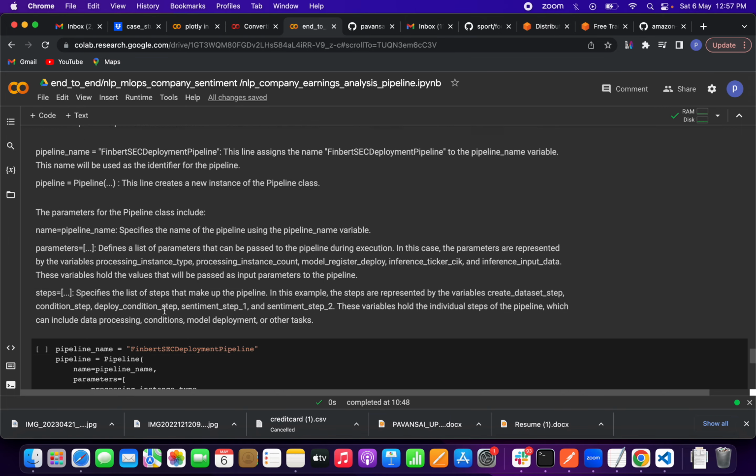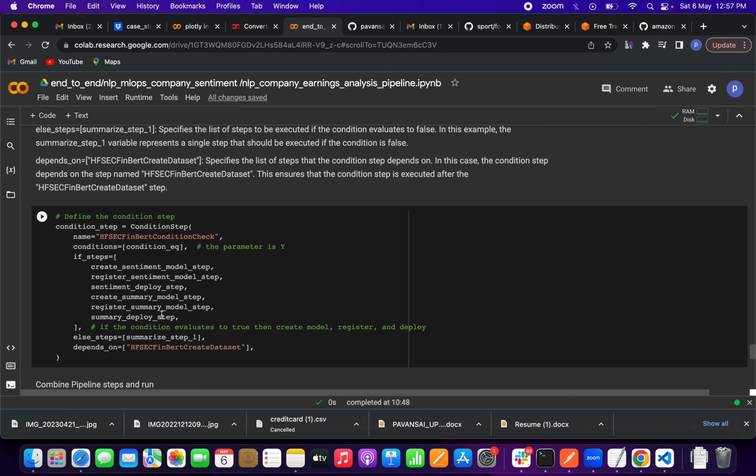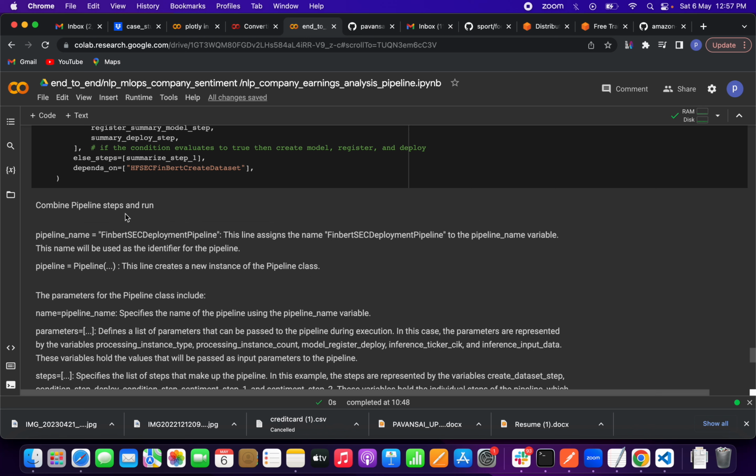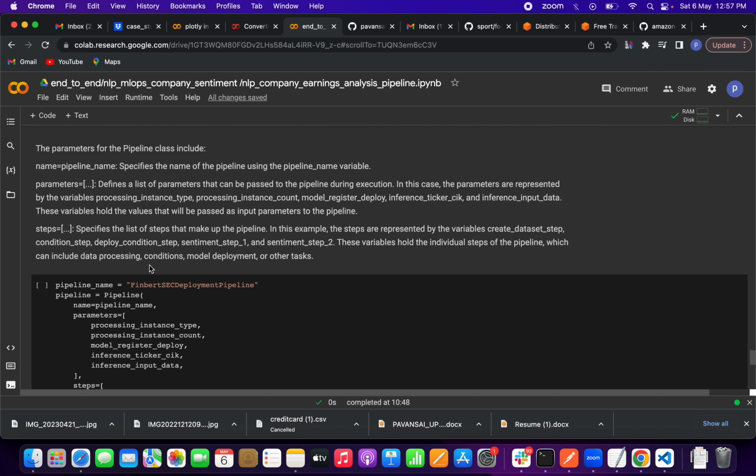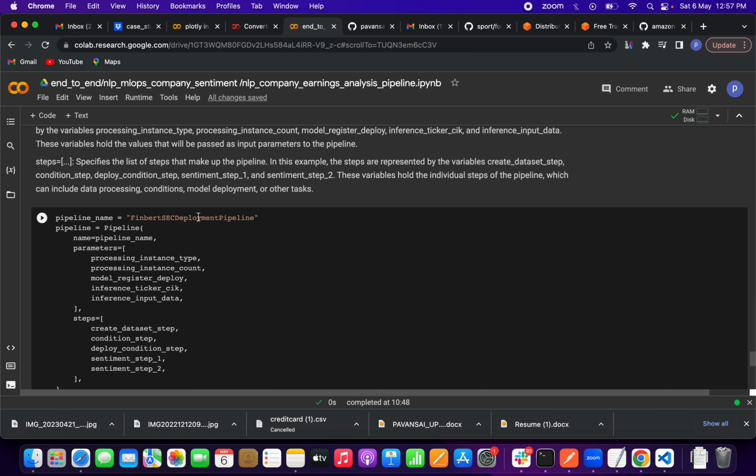Then we are defining the pipeline. Combine the pipeline steps and run. The pipeline name is financial bed SCCD deployment pipeline, that's the name we are providing. This assigns the name to the pipeline name variable. This line, pipeline equals the Pipeline method, creates a new instance of the Pipeline class. There are some parameters in this class: the name, the pipeline name, and the parameters. It has a list of parameters that can be passed to the pipeline, and the steps. This is the pipeline I am defining, and that is the name I am giving.